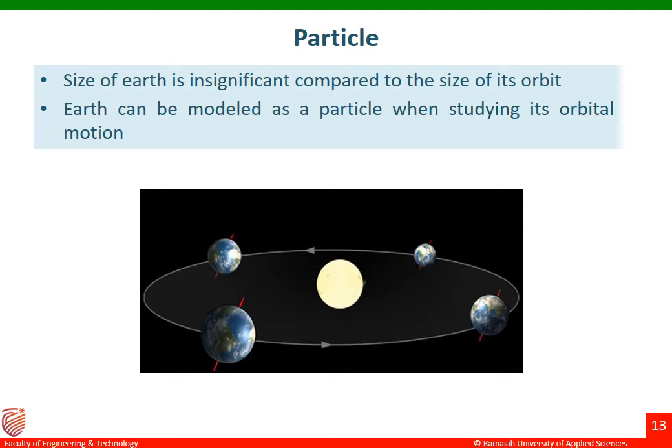Coming to examples of particle. The size of Earth is insignificant compared to the size of its orbit. You can see the example shown on the screen. Earth can be modeled as a particle when studying its orbital motion. That's why we say we have to neglect the size of the particle when compared to its entire mass. The same example is explained over here: the size of the Earth is insignificant compared to the size of its orbit.